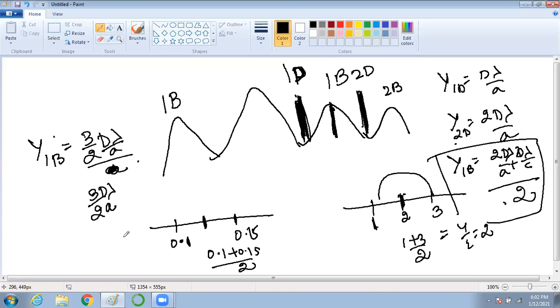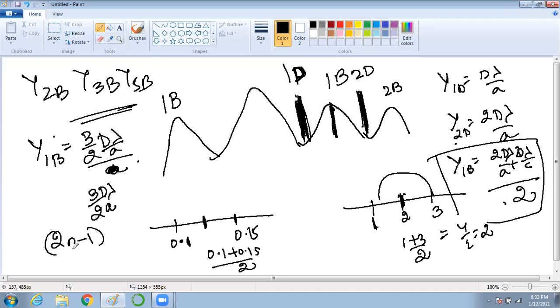Similarly, if I ask you to find what y2B, y3B, y5B are, will you be able to tell? 3D lambda by 2A. Same formula: 2n minus 1 D lambda by 2A.